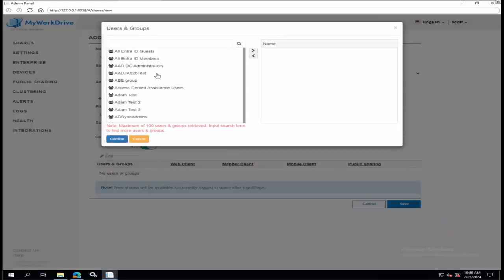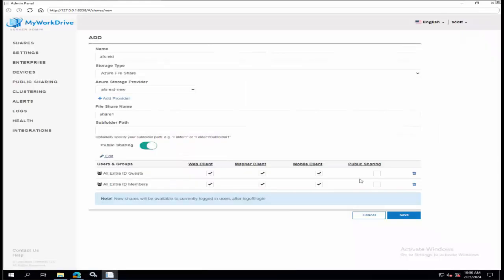And of course, I need to define who I'm going to make this available to. In this case, I can pick guests. Maybe this is the share I'm allowing guest user access on, but maybe I want to limit the guest user access to certain functionality, whereas I'm going to give it to my own members of my account.